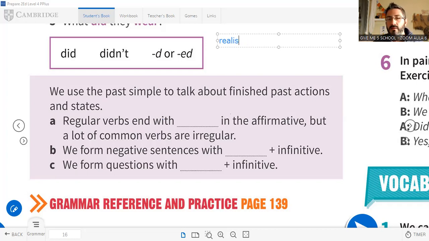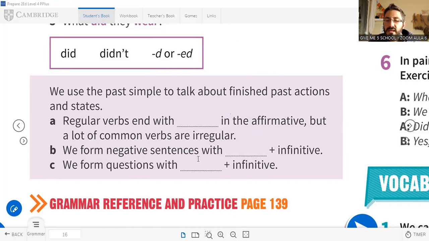We add only d. This is why regular verbs end with d or ed in the affirmative, but a lot of common verbs are irregular. Okay? A lot of common verbs are irregular. We have the list of the irregular verbs, so we can practice.